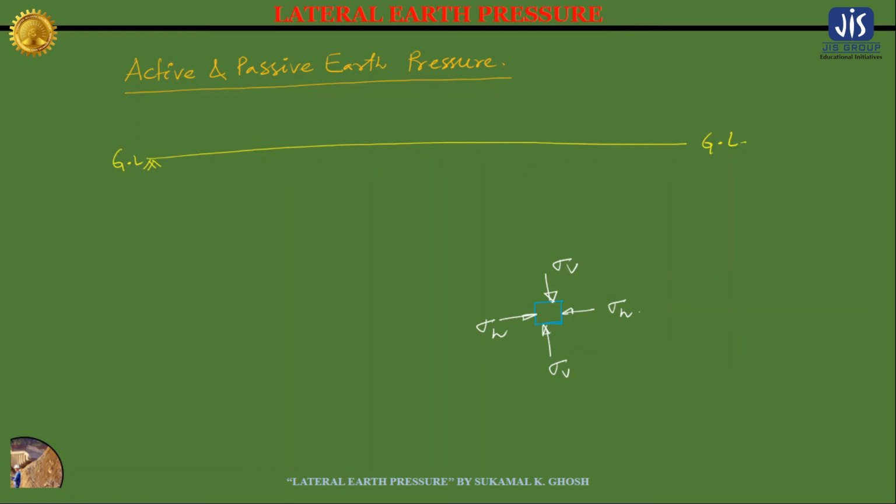Now again let me consider we want to construct a structure above the ground level. So this time also we need to cut a trench, right. Suppose we have cut a trench. Since we cut the trench, this soil element which was earlier in stable condition will not be stable, so again it will try to move into this trench. So again we need to construct a retaining structure which can hold the soil element so that it can keep its stable or static condition.